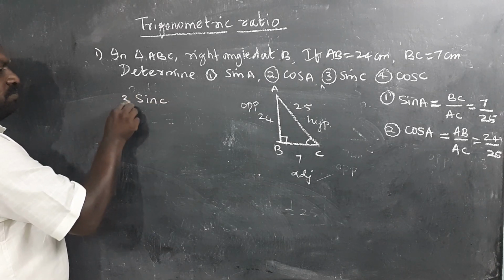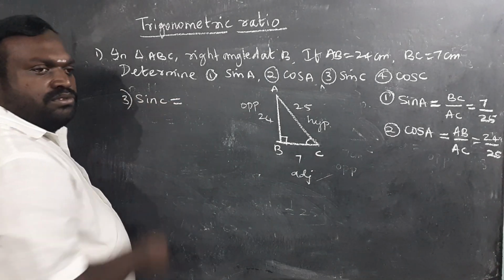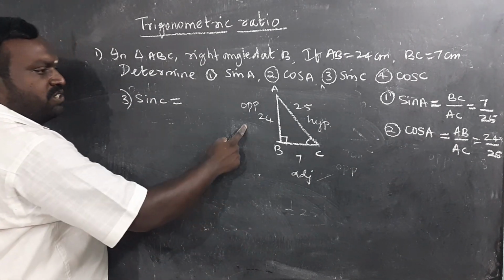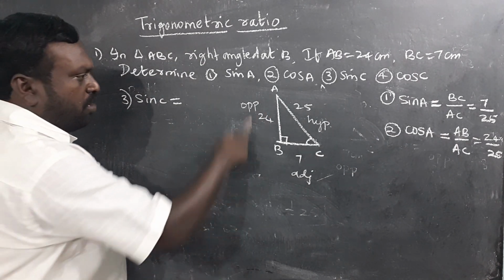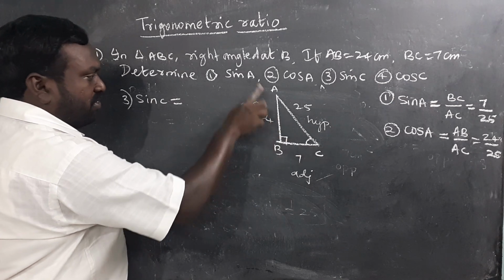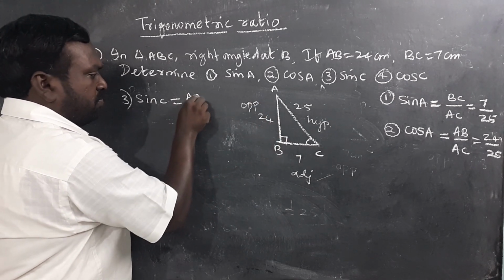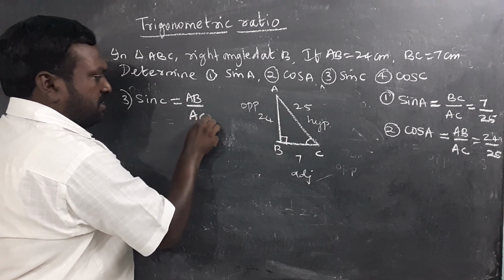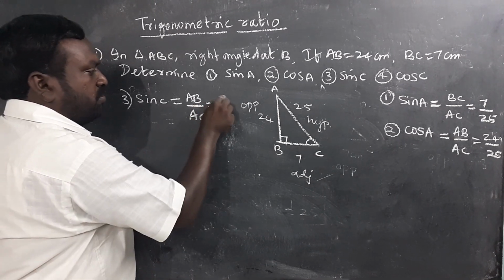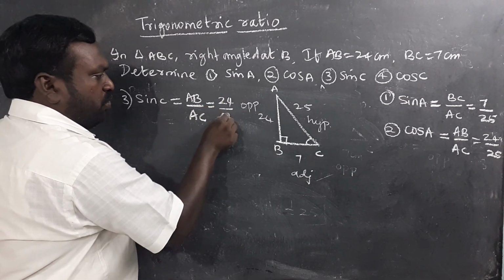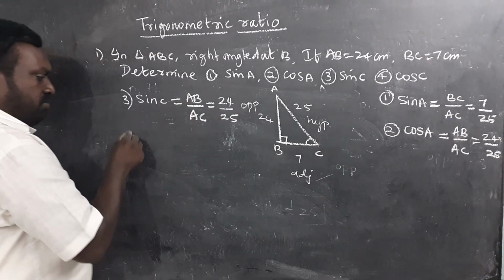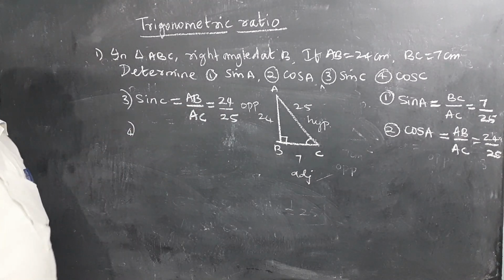Problem number 3. What is sine theta? The ratio of sine theta is what? Opposite side by hypotenuse. What is opposite? Here from the given figure, we can determine it as AB by AC. What is AB? It's about 24 by 25. Problem number 4.